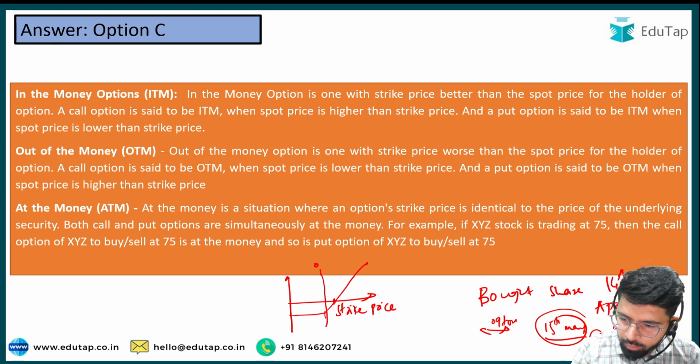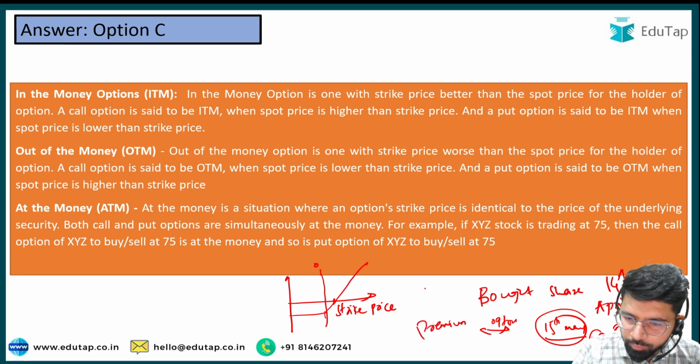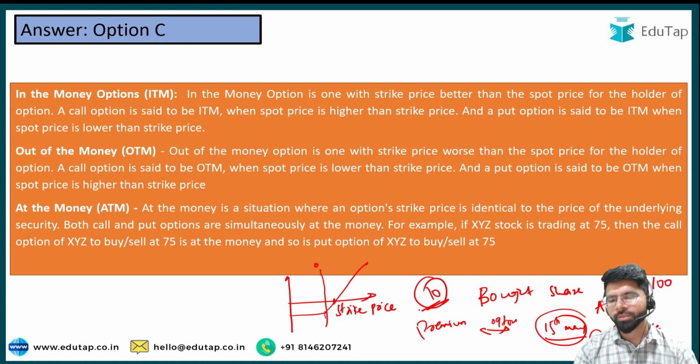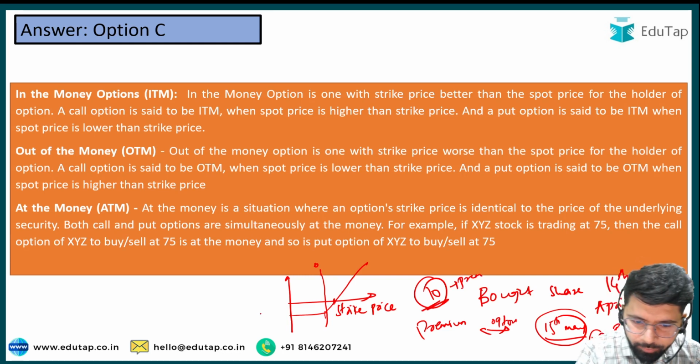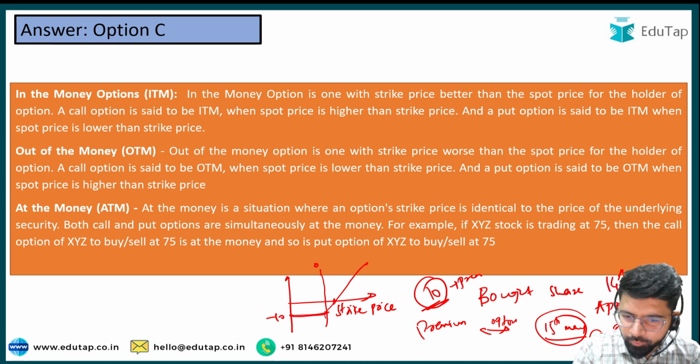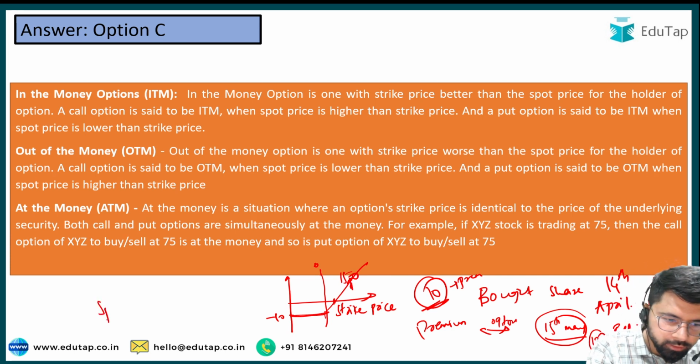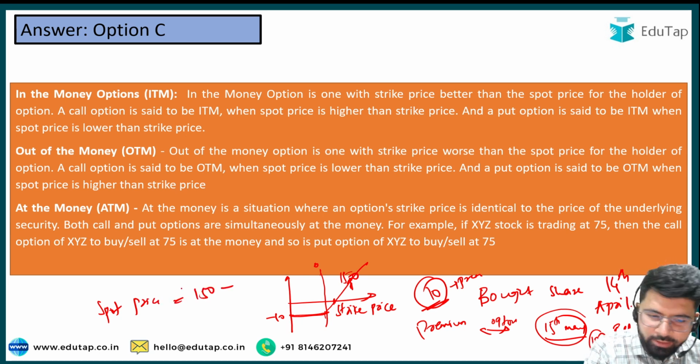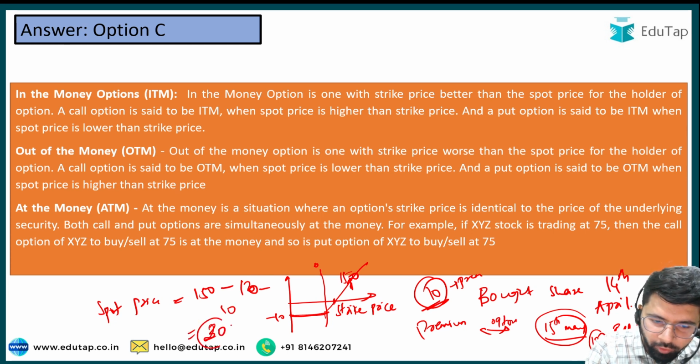But in order to execute that deal on 15th May, you need to pay a certain amount, which is known as the premium, today, that is 14th April. Suppose you pay 10 rupees as your premium. And suppose at any moment on 10th May, the price of the Reliance share increases to 150. That is your spot price. So your spot price is 150, your strike price is 120, and since you have paid 10 rupees as premium, your effective profit is rupees 20.